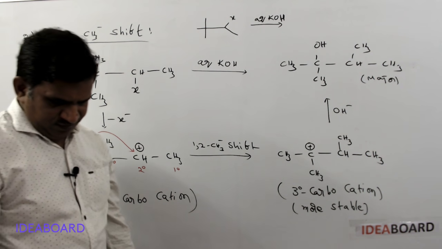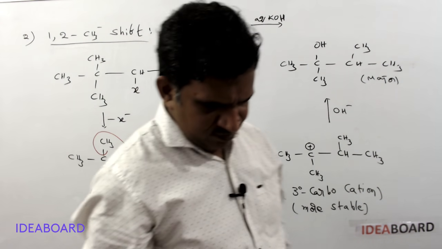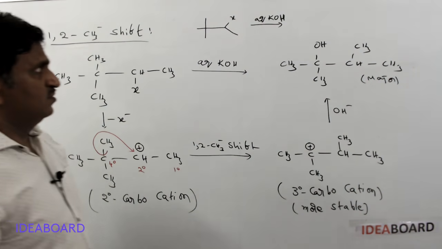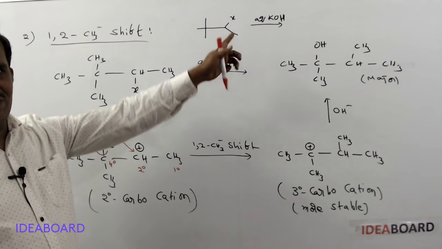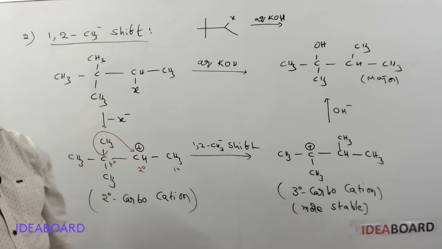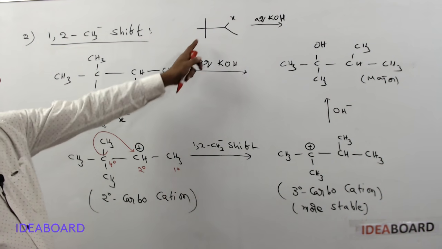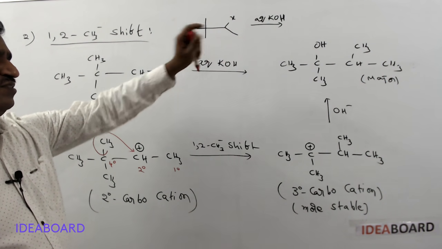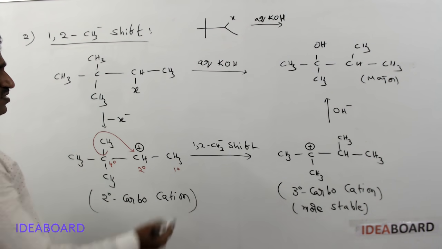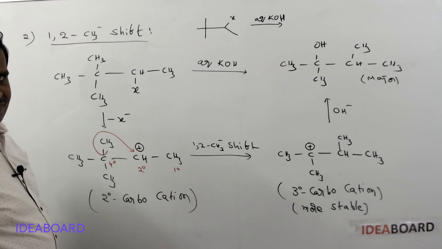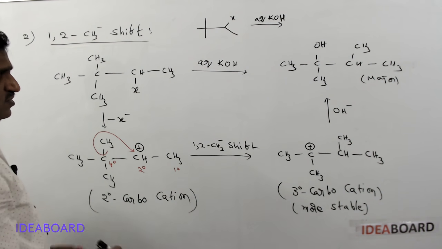Can you guess it? Please try to think it first. What is this? Is it an organic compound? Yes, that is a bond line structure. Please remember it is a bond line structure of a compound. And here this is the same as this. How is this the same, sir?